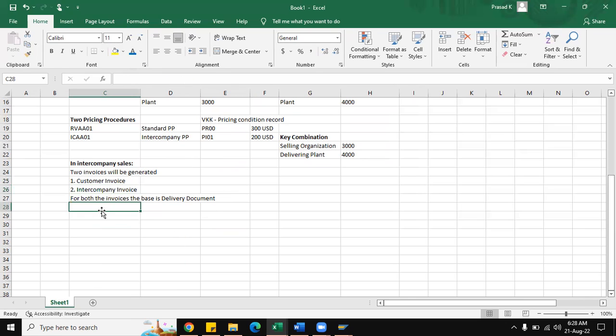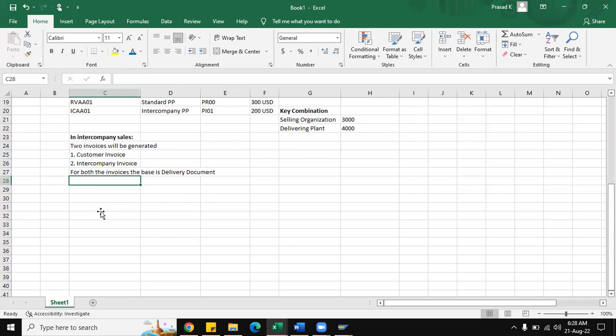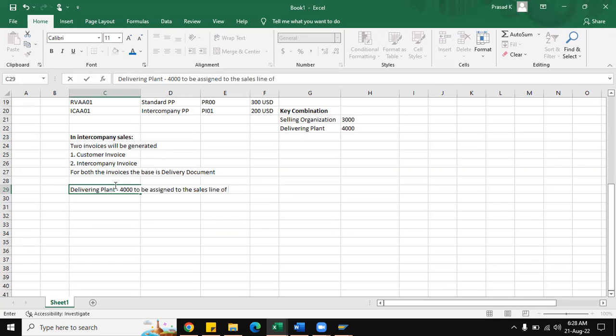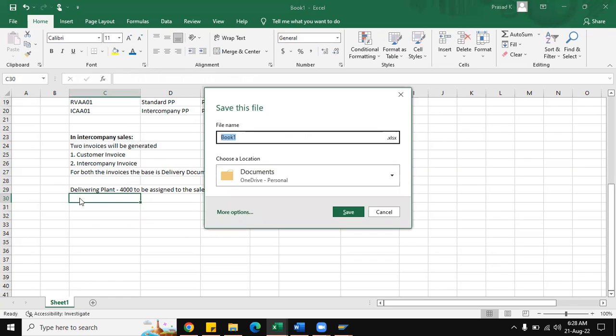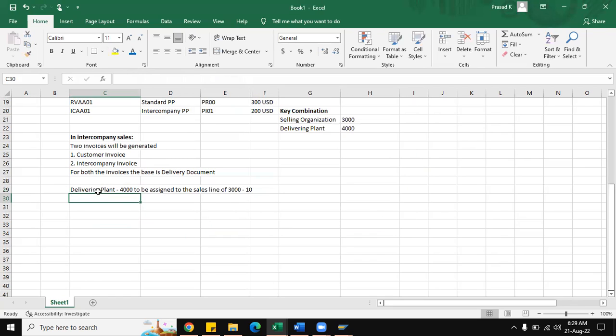And then, there are a few settings which we have to check in the system. The delivering plant should be assigned. For example, in this case, we have taken 4000 to be assigned to sales organization 3000 and distribution channel 10. With this combination, whether it is available or not, first we have to check. If this is available, the system will allow you to proceed further and create the intercompany sales.